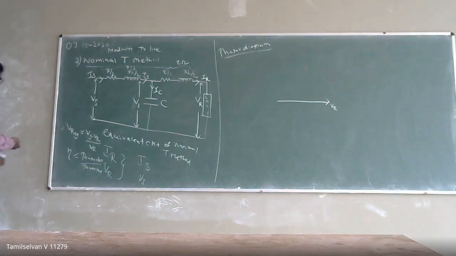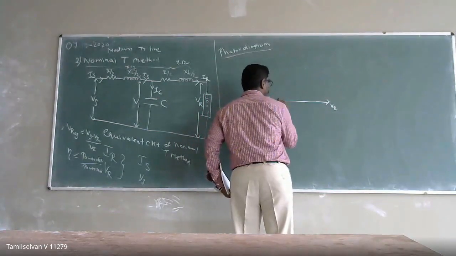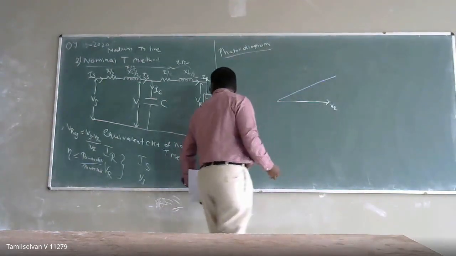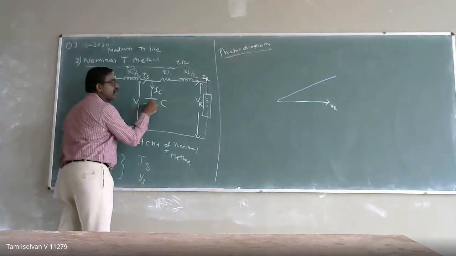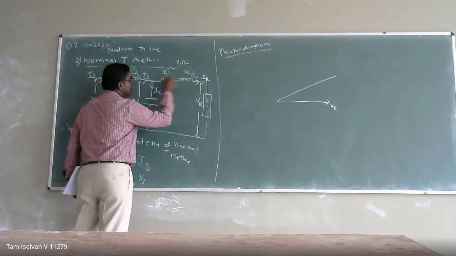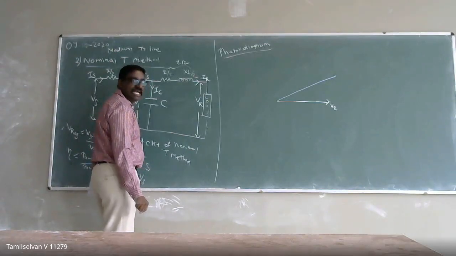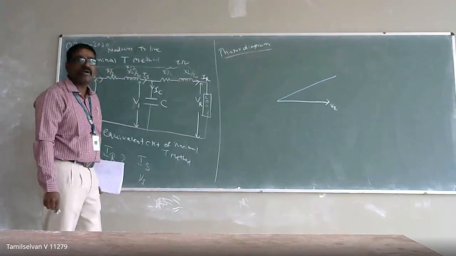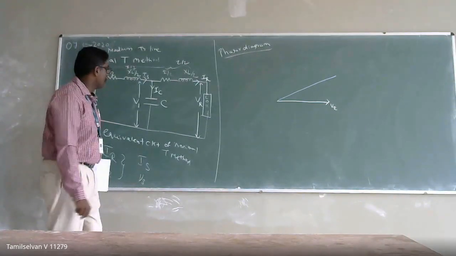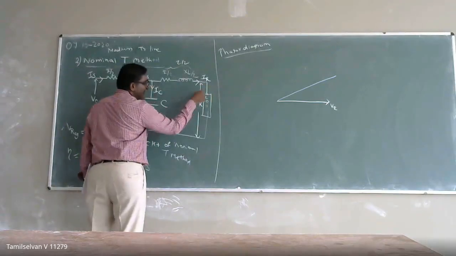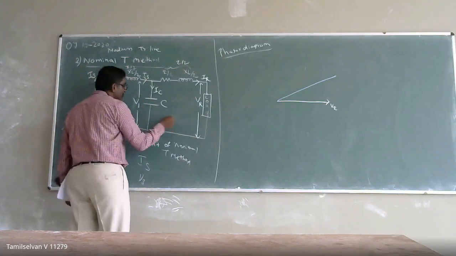Always remember that the capacitance voltage is going to lead. When I take VR, the load is of inductive nature, so the current IR is going to lag the voltage. We cannot say it is exactly lagging by 90 degrees, but it lags by an angle phi R.